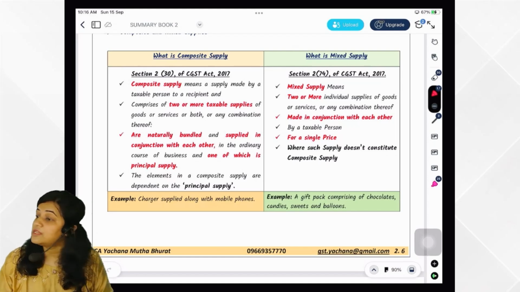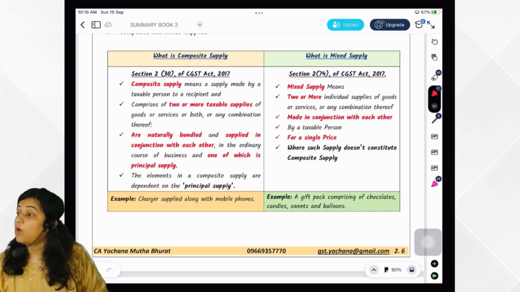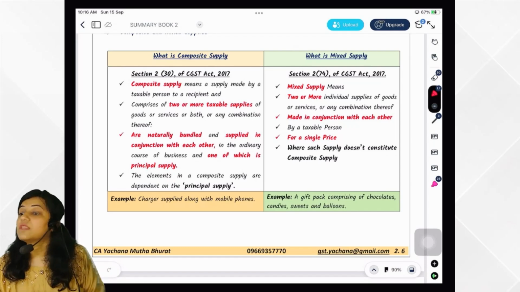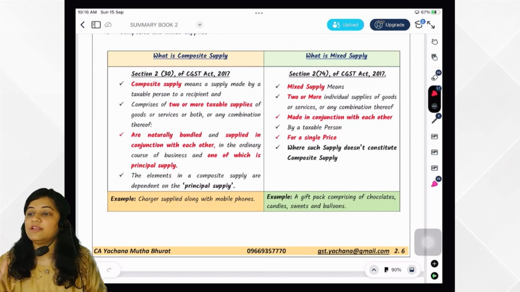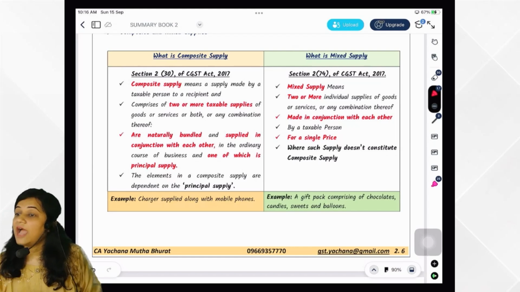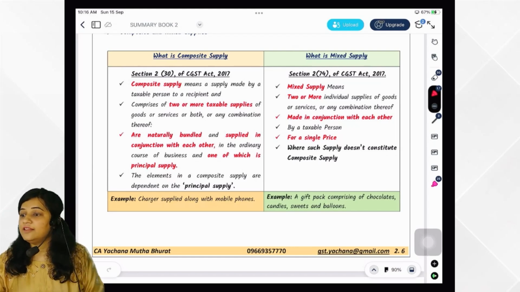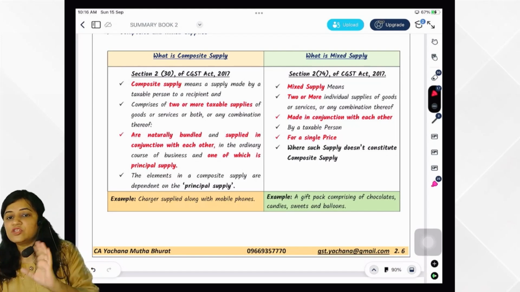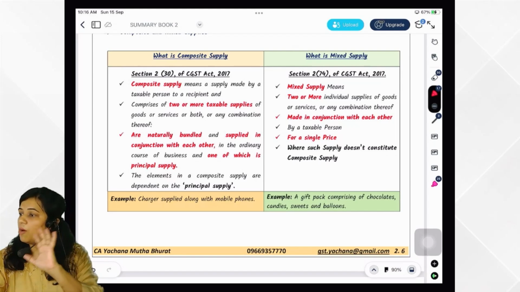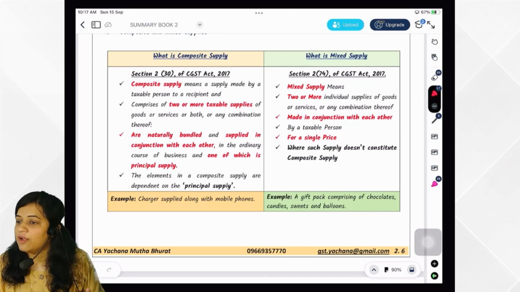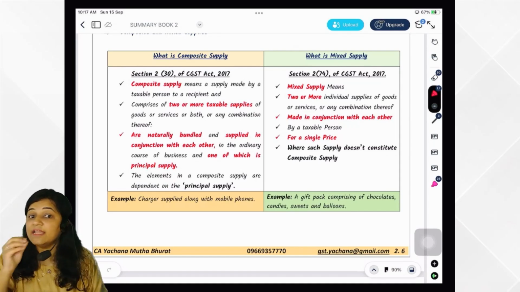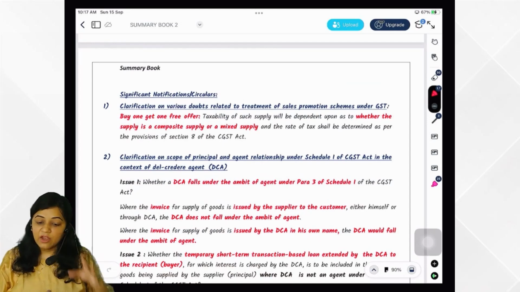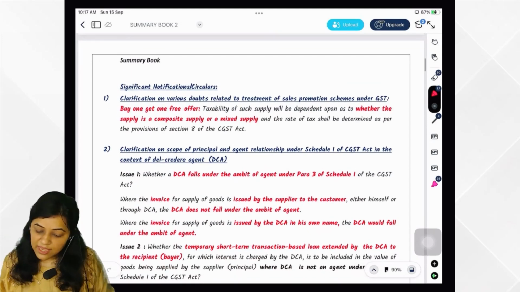In case of mixed supply, what does section 8 say? What would be the taxability in case of mixed supply? Highest rate would be levied. Like that, we have seen the chocolate and the Cadbury combination, the cakes and the cold drink combination. If someone makes that, what would it be called? Mixed supply. Highest rate of tax would be levied in case of mixed supply. Do you remember this? Yes, very good.